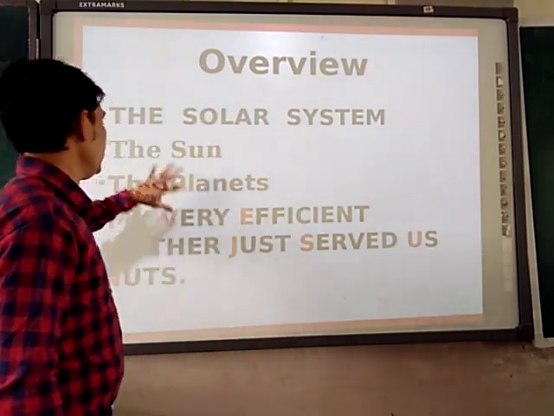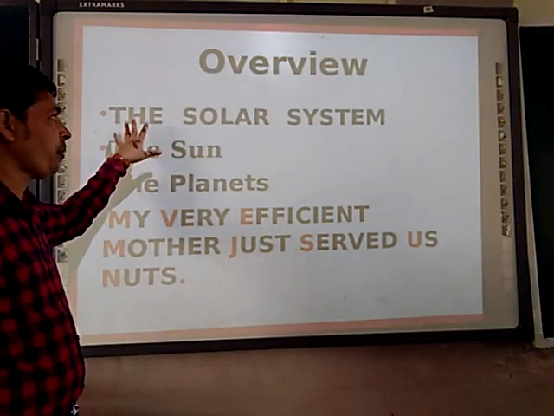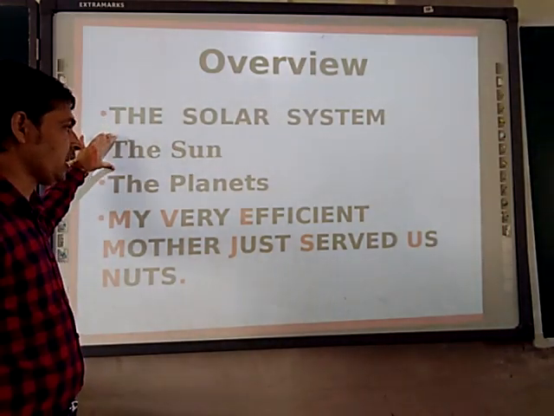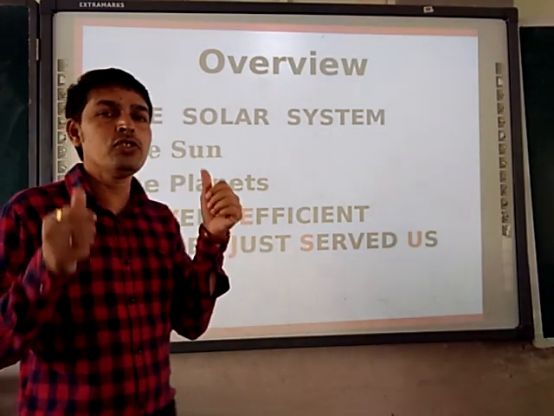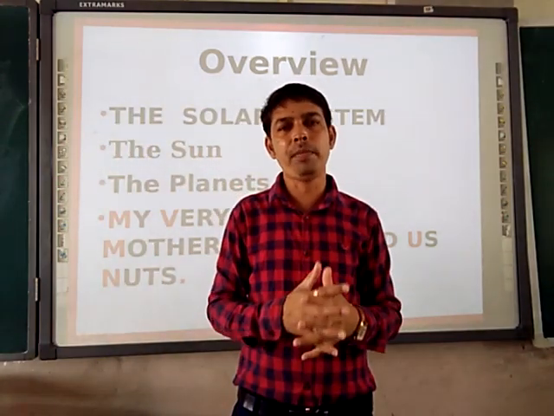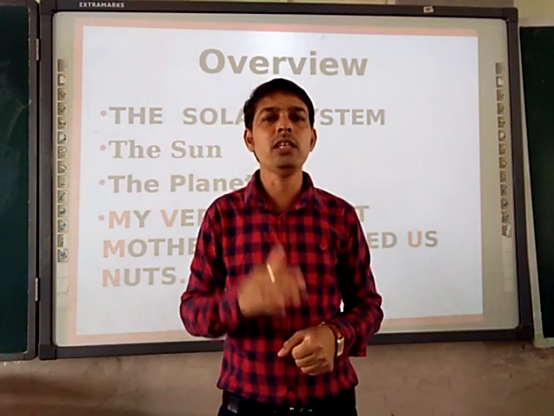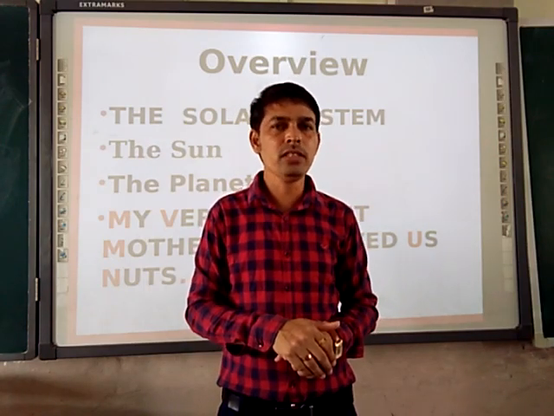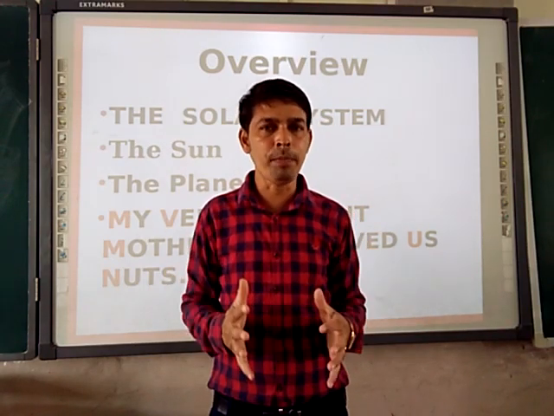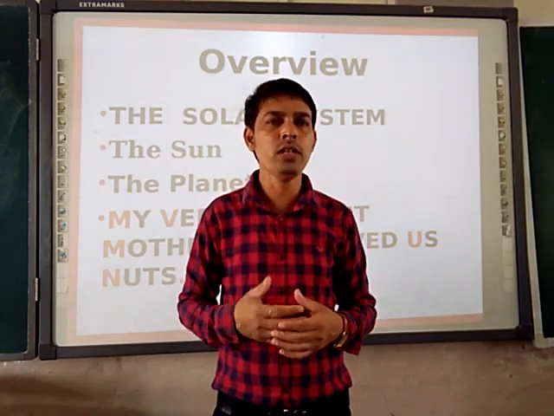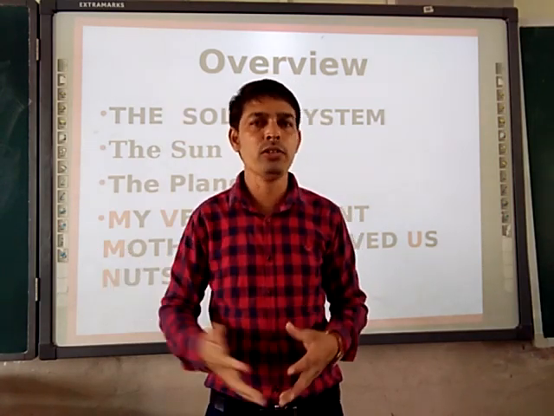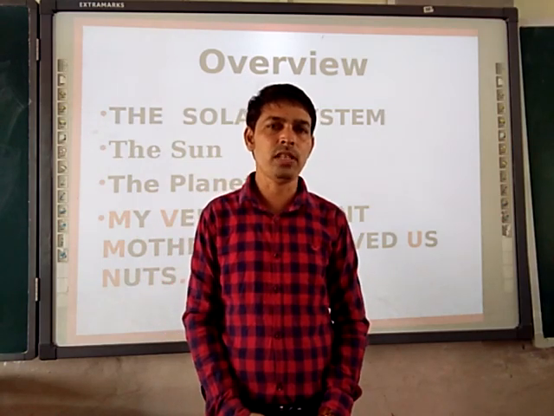So in this presentation, we talked about the solar system, the sun, the planets, and a very good sentence which helps us memorize the names of the 8 planets: My very efficient mother just served us now. So today in this class we are stopping here. In the upcoming class we will see the earth and the moon, asteroids, meteorites, and we are going to solve the exercise of this chapter.